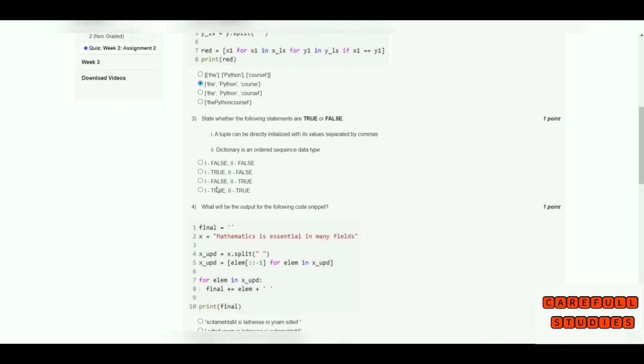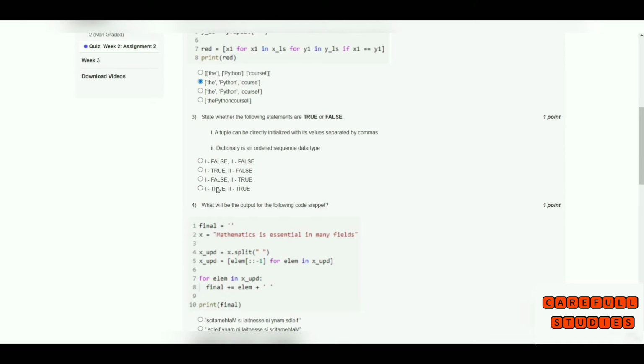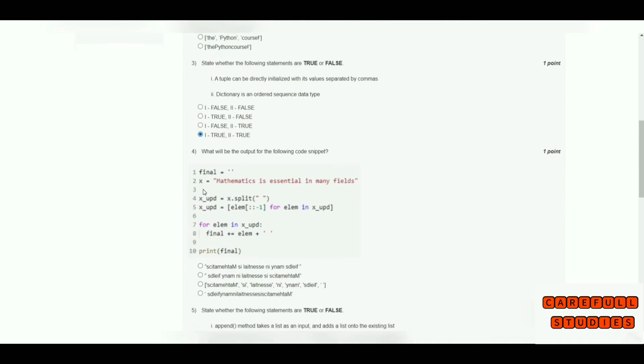Then the third question is: state whether the following statements are true or false. First one: a tuple can be directly initialized with all its values separated by commas. So this is true. Dictionary is a non-ordered sequence data type. This is false, because a dictionary has an order, so it keeps some particular order for the values.